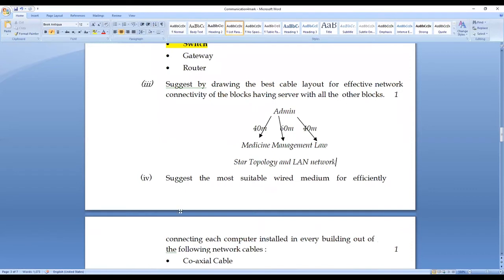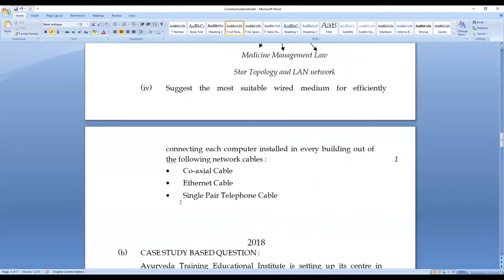So then the fourth question is, suggest the most suitable wired medium for effective connectivity of each computer installed in every building out of the following cables. So they have given three choices. As I said earlier, if twisted pair is not given at that instance, we can directly choose Ethernet cable for wired connectivity.